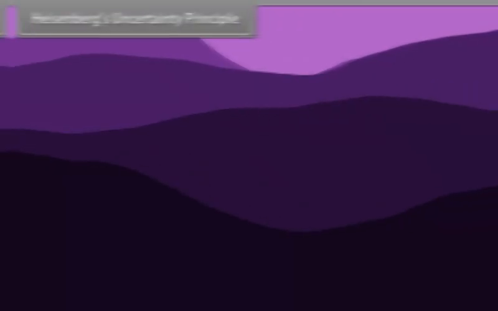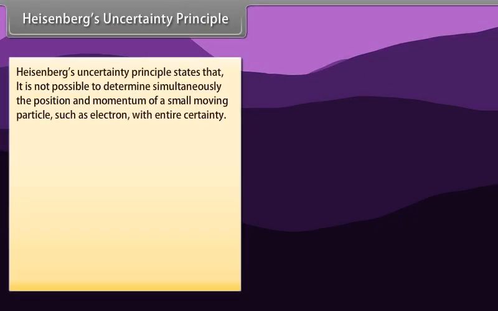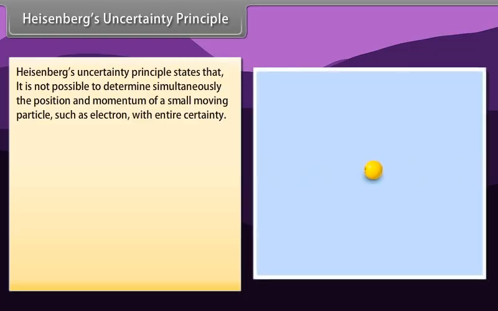so mvr is equal to n into h by 2 pi. Heisenberg's uncertainty principle. Heisenberg's uncertainty principle states that it is not possible to determine simultaneously the position and momentum of a small moving particle, such as an electron, with entire certainty.